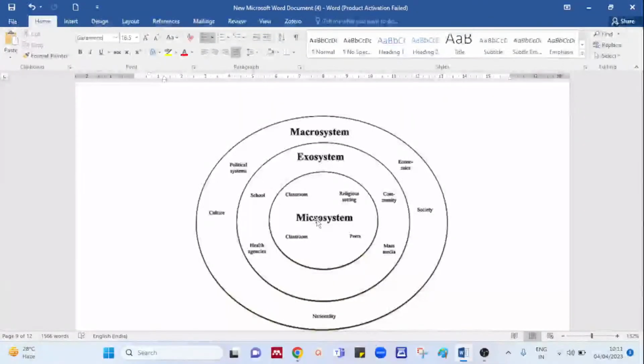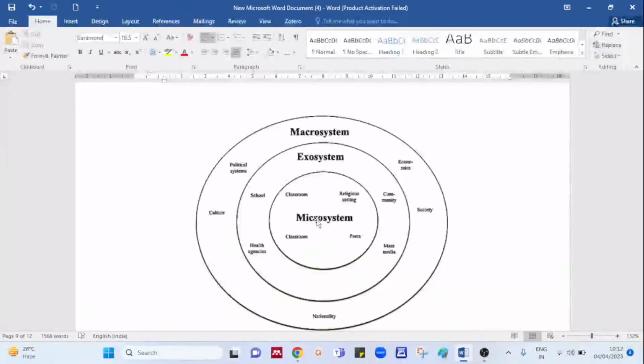Okay, so if I am telling you to remember, now let's go one by one. Once again, let's have a look. See, what have we studied? We have studied the system that is called the ecological system theory. Now this ecological system theory is nothing but it is revolving around the child with respect to his development, which is going to play an important role in teaching and learning.